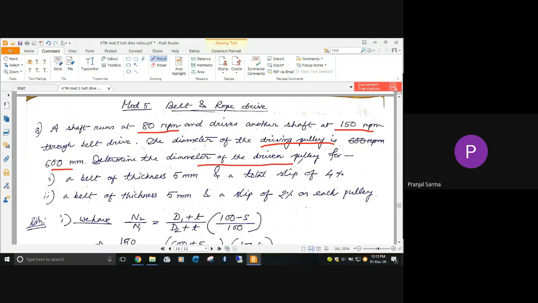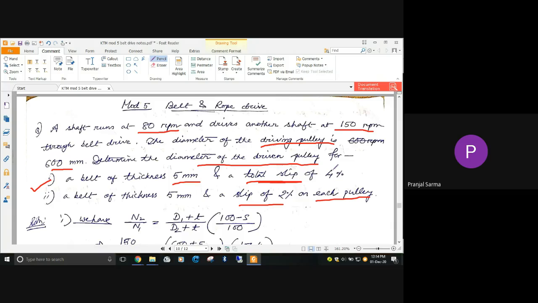And two conditions are given. The first one is when a belt of thickness 5 millimeter is used and the total slip is 4%. The next one is when the same belt, of thickness 5 millimeter, is used, but the slip is 2% on each pulley. It is not the total slip, but 2% on each. Here it is the total slip. So the slip is given as a percentage, and it's a very simple problem.